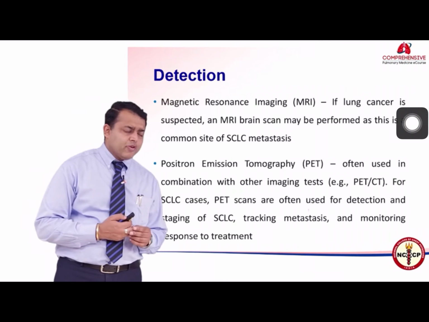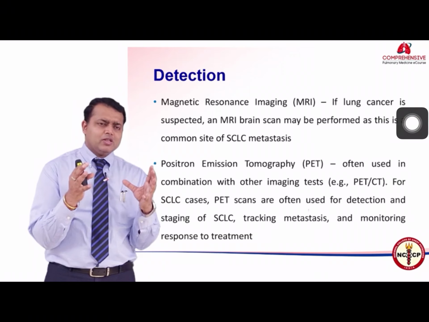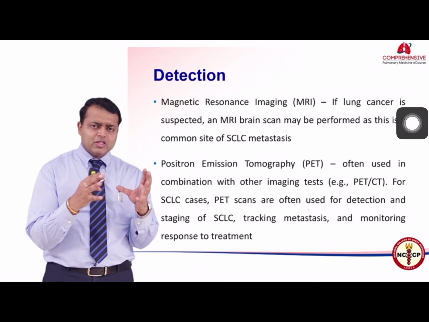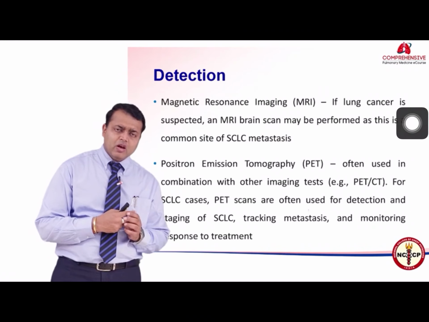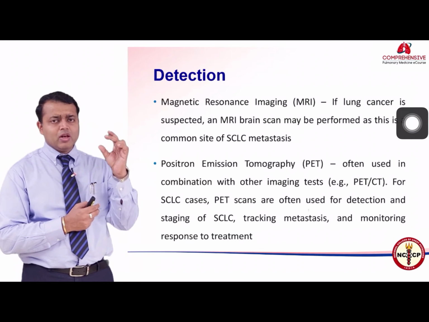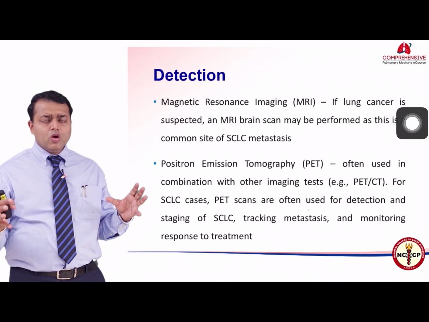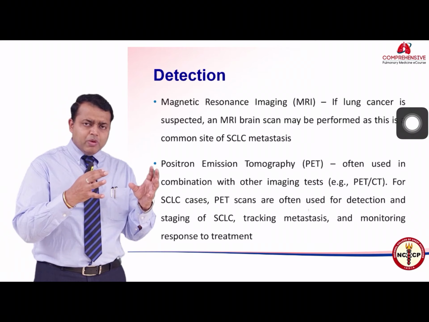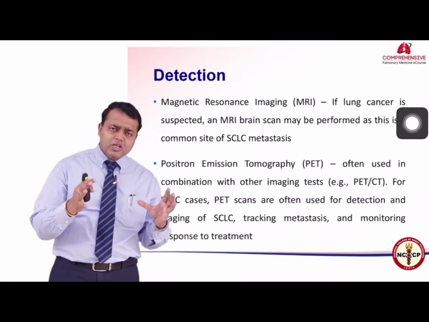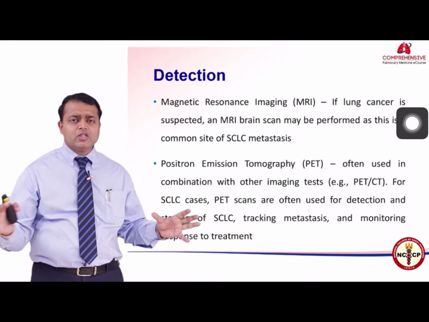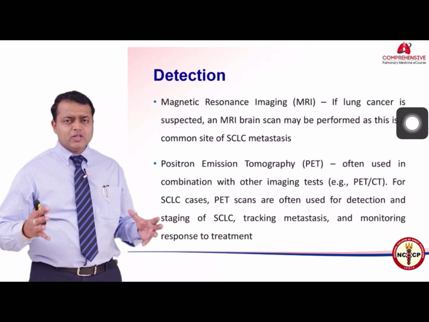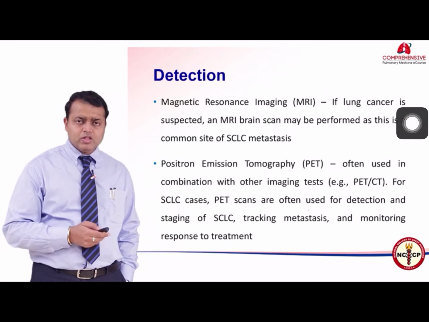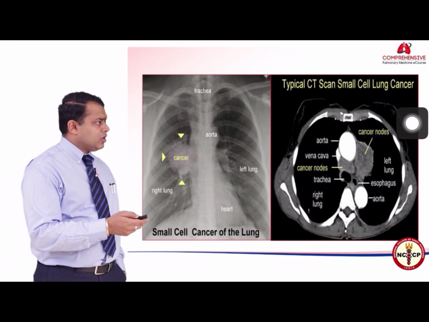PET is generally done whenever you have a seemingly localized disease and you want to be sure that it is definitely a limited small cell lung cancer and not an extensive one. In these situations, a PET CT scan has better sensitivity than CT scan in detecting occult metastases which are not very visible on a CT scan, and hence a treatment can be chosen for a limited stage disease. So PET CT is also very important, especially if you don't have extensive disease or very obvious metastasis. Then PET CT scan has higher sensitivity to rule out a metastasis as far as a CT scan is concerned.